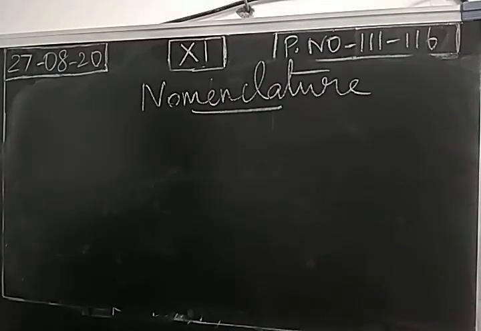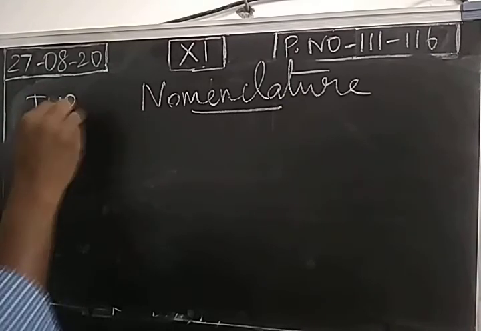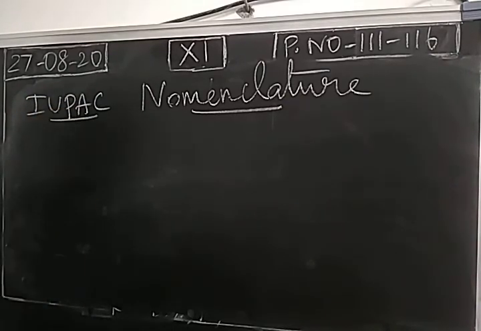Nomenclature means giving name for the compounds. So how to give the name for the organic compounds? We follow 5 steps. Generally 5 steps will be followed to give the name for organic compound. For nomenclature we follow 5 steps given by the IUPAC.